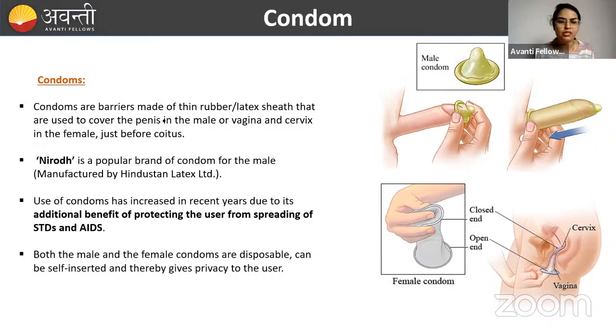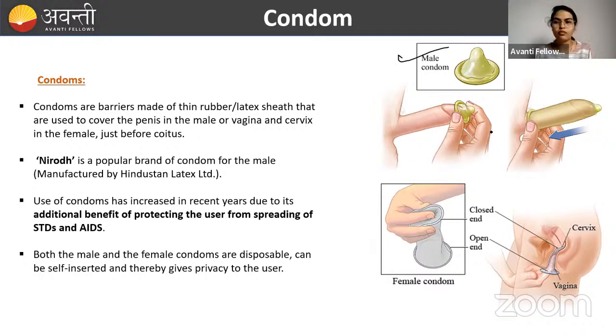Coming to condoms, these are barriers made up of very thin latex or rubber sheet that are used to cover the penis of a male, and you will be fascinated to hear there are female condoms as well. Not just the male, there are female condoms as well. Here you can see this is used by the male.